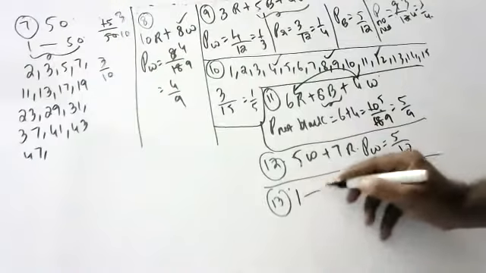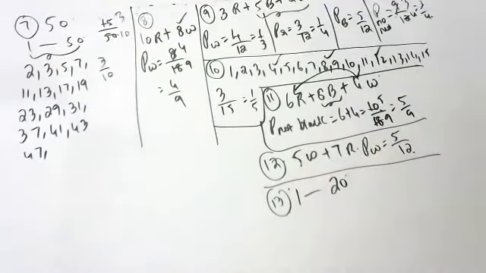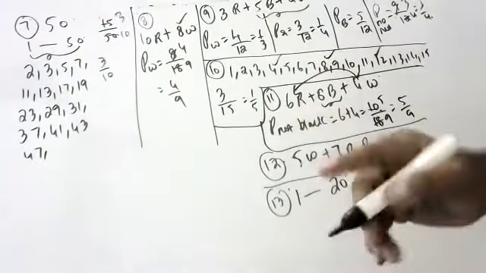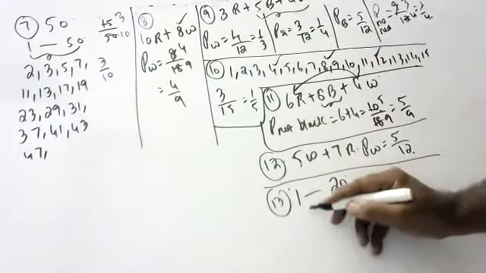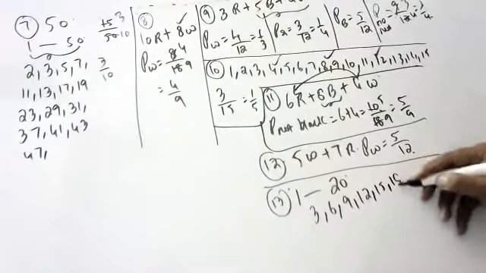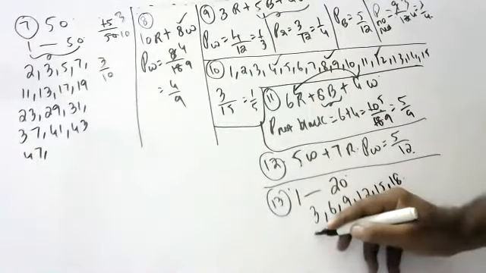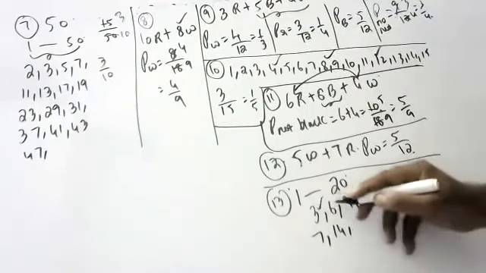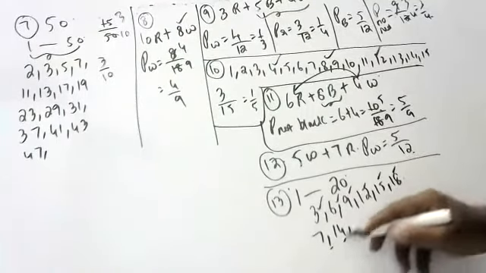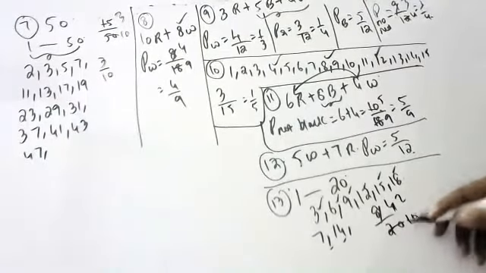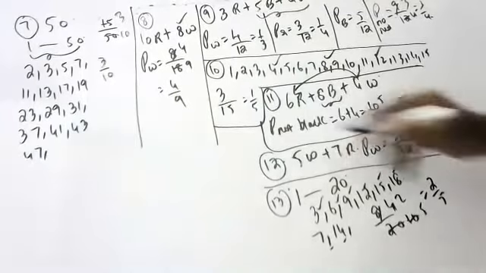Tickets numbered from 1 to 20 are mixed. What is the probability that the ticket drawn is a multiple of 3 or 7? Tell me the multiples of 3: 3, 6, 9, 12, 15, 18. Tell me the multiples of 7: 7, 14. So how many are there? 1, 2, 3, 4, 5, 6, 7, 8. 8 by 20. So how much is the answer? 2 by 5.